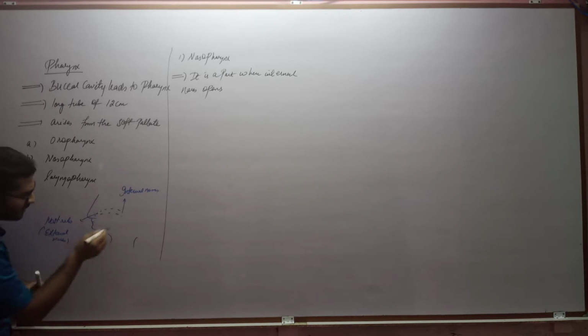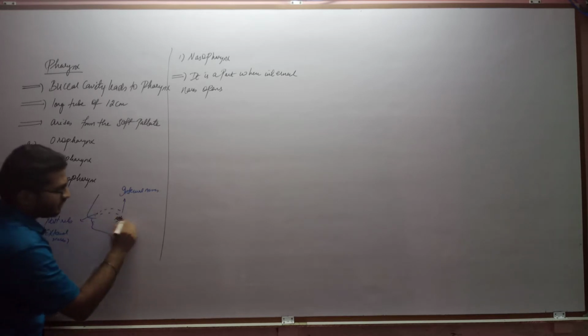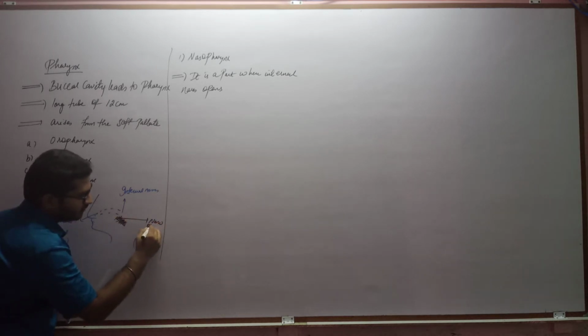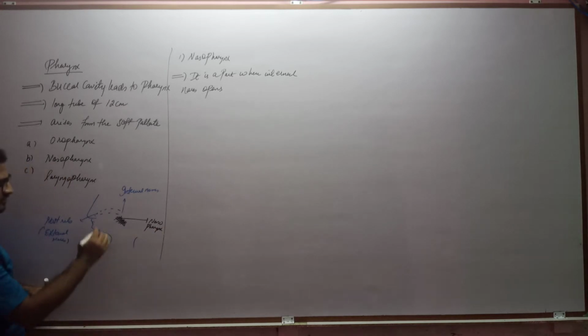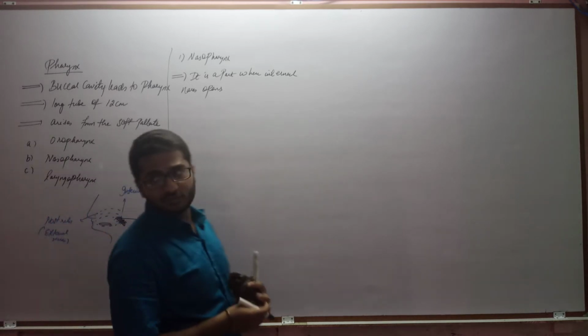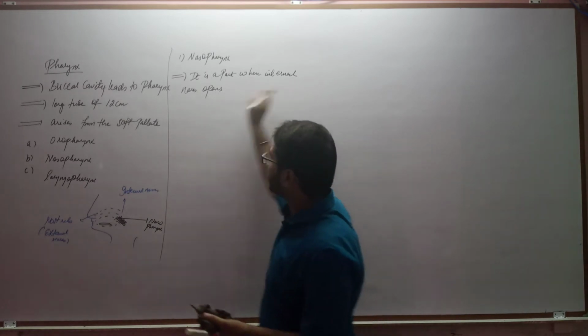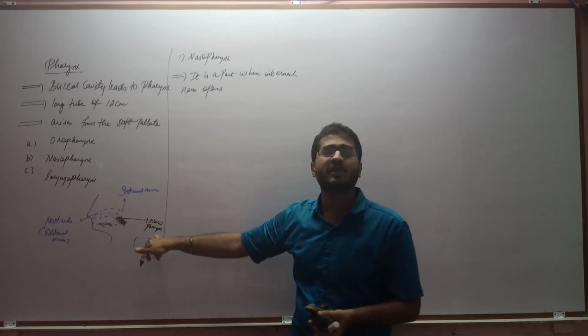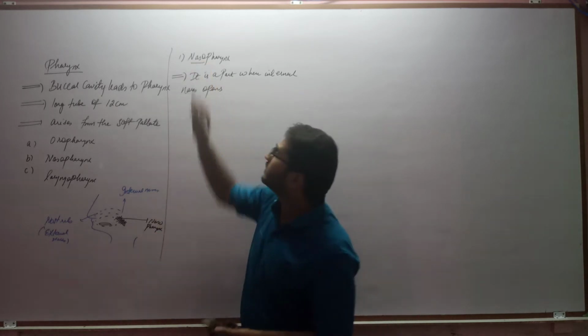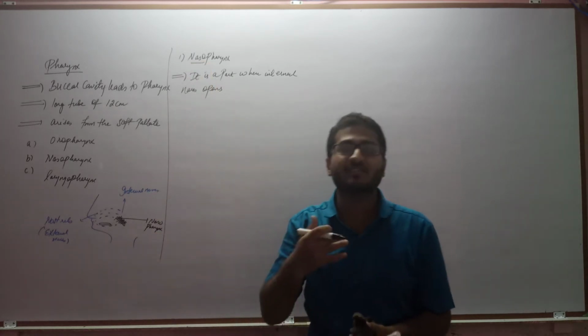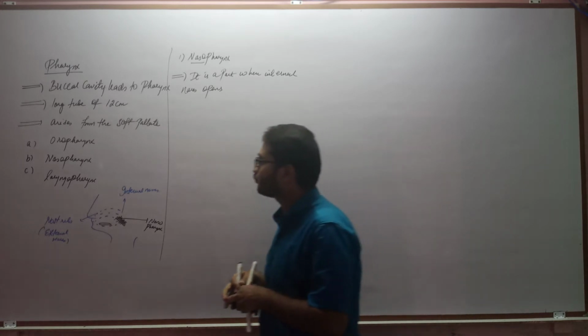So nasopharynx is located somewhere here. This is the region of nasopharynx, and this is the tongue part, and this is the upper jaw, and this is the lower jawbone. So the first part is the nasopharynx, a part of the pharynx where internal nares open. Naso means it is related to the nose, that is internal nares or internal nostrils.